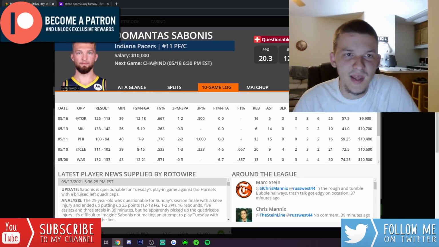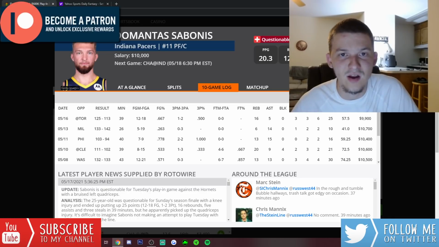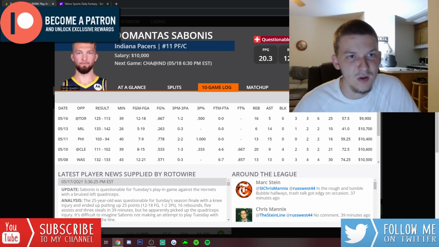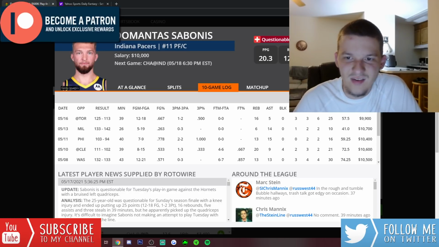Even if Brogdon plays here, I don't think that impacts Sabonis enough to where he should be really downgraded. Obviously, LeVert's going to take a big hit if Brogdon returns, but Sabonis should still go out there and continue to produce. Without Myles Turner, with Sabonis playing all of his minutes at center, he's just so productive when he gets center minutes. His rebounds go up, and you've seen that these last few games, like 16, 13, 20 rebounds. His assists have been going up.